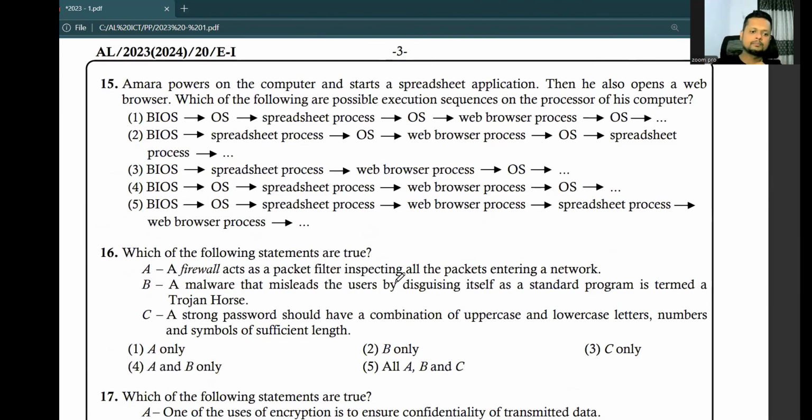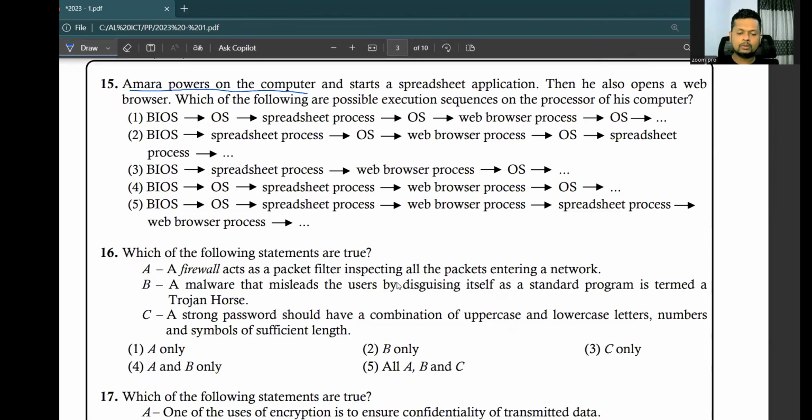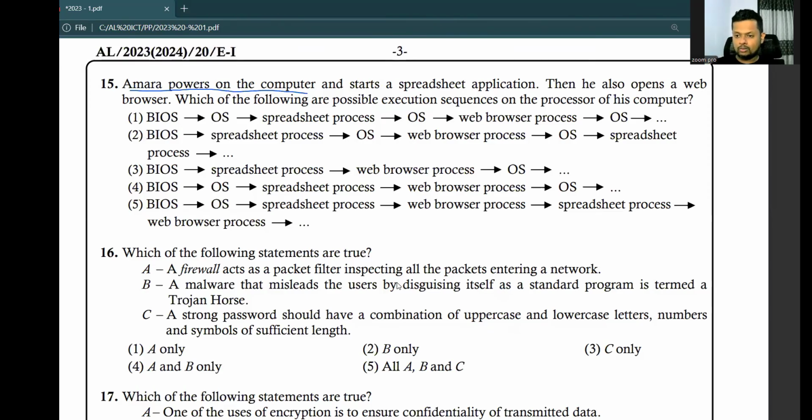Number 15. Amara powers on the computer and starts a spreadsheet application. Then he also opens a web browser. Which of the following are possible execution sequences on the processor of this computer? Okay, so number 1, BIOS. Yes, the question says Amara powers on the computer. So when the computer is getting on, the computer boots up. So for the booting process, BIOS is essential.